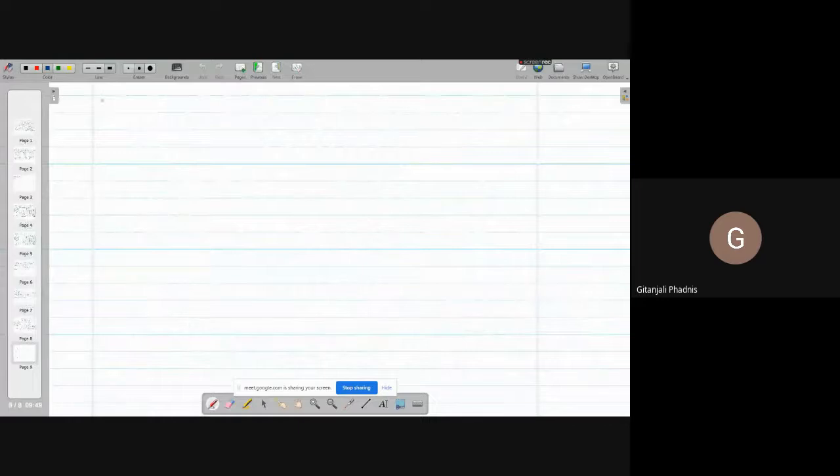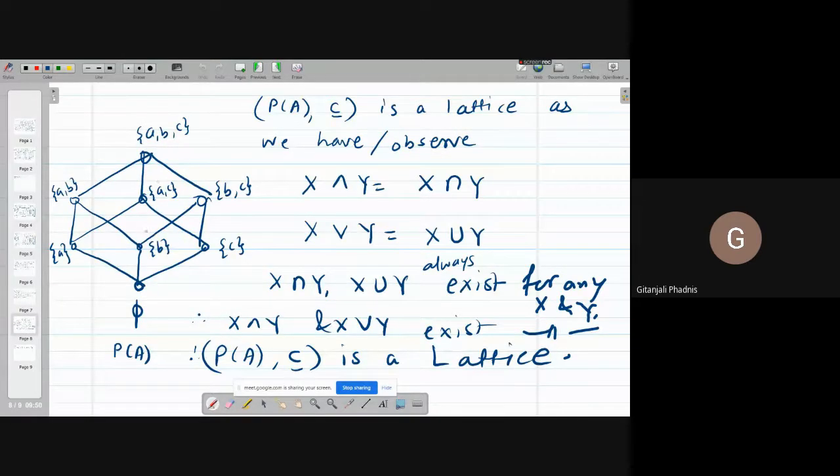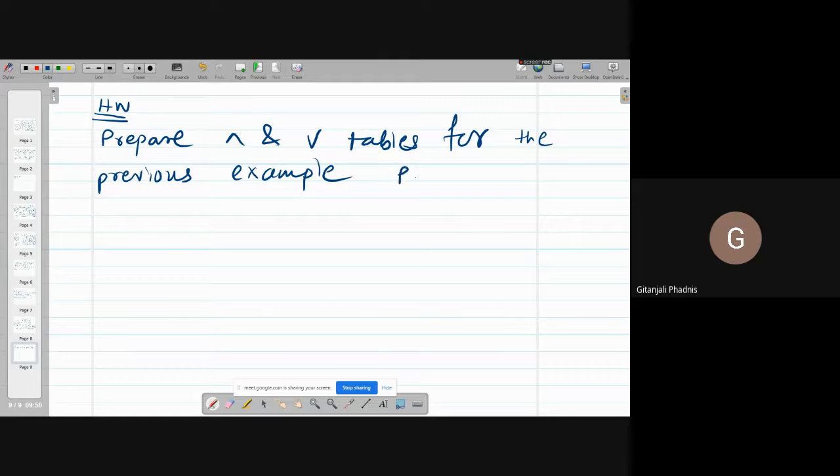So your homework is, prepare meet and join tables for this Hasse diagram, for the previous example, P of A and contained in.